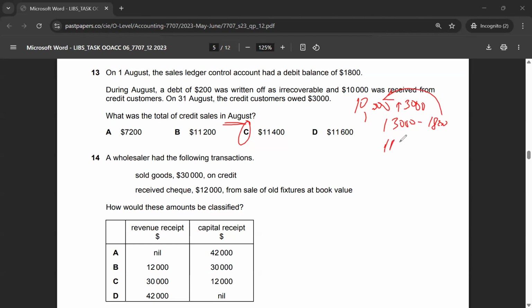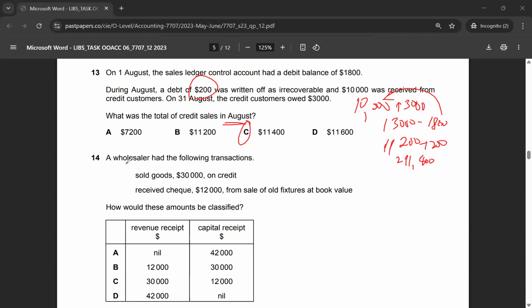So that gives me 11,200, and I also need to add this 200. I understand this 200 is my bad debt, but initially it was a credit sale. It must have been a credit sale, that's why it was not received. So that will give me 11,400. So the correct answer to multiple choice 13 is option C.